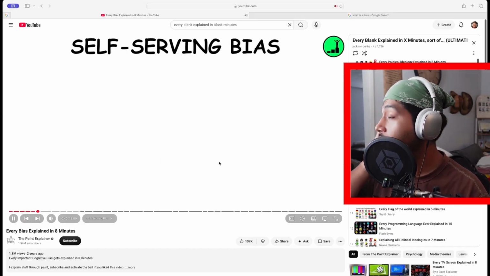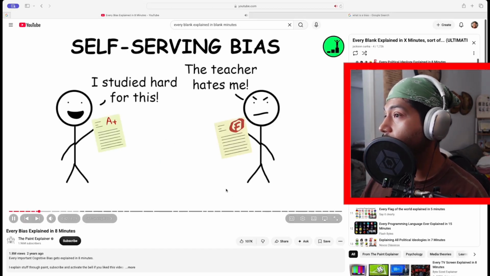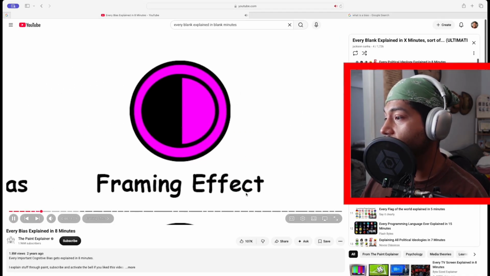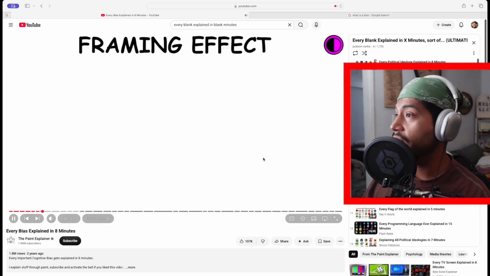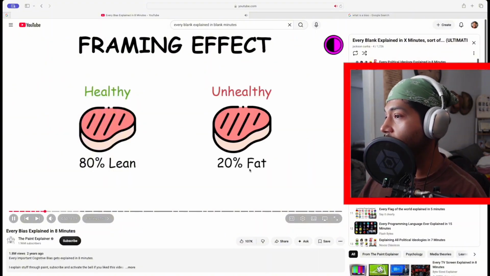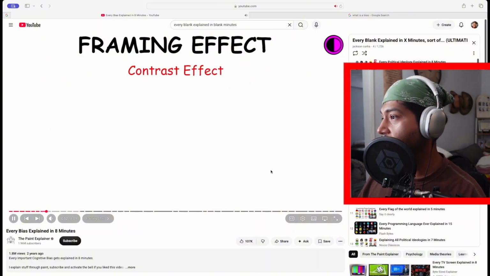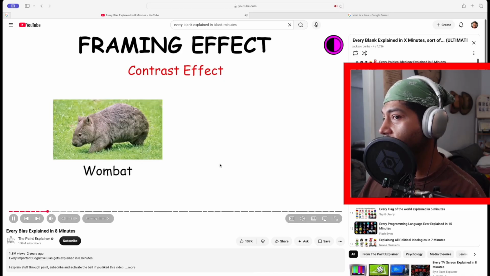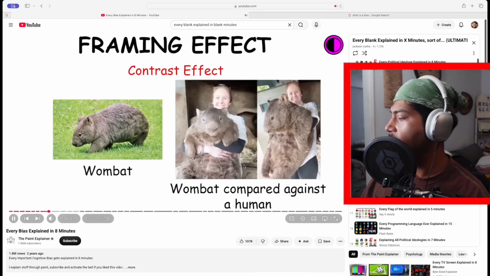It's the tendency to claim more responsibility for successes than failures. Framing effect. The framing effect is the tendency to draw different conclusions from the same information, depending on how that information is presented. This includes the contrast effect, which is the enhancement or reduction of a certain stimulus's perception when compared with a recently observed contrasting object.